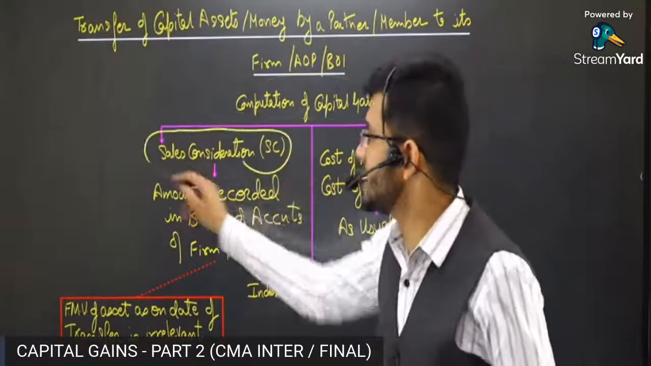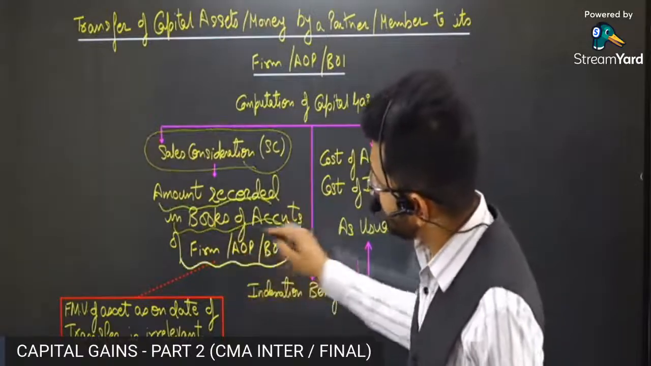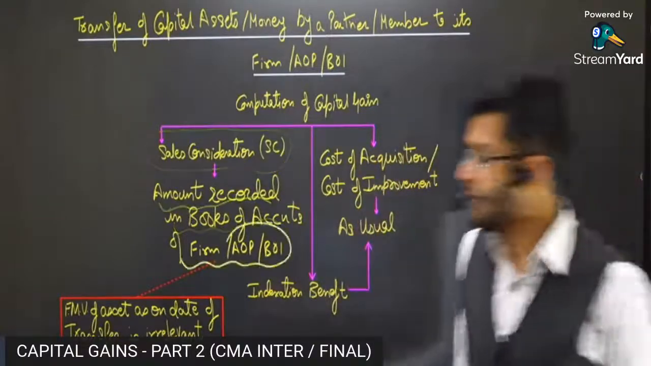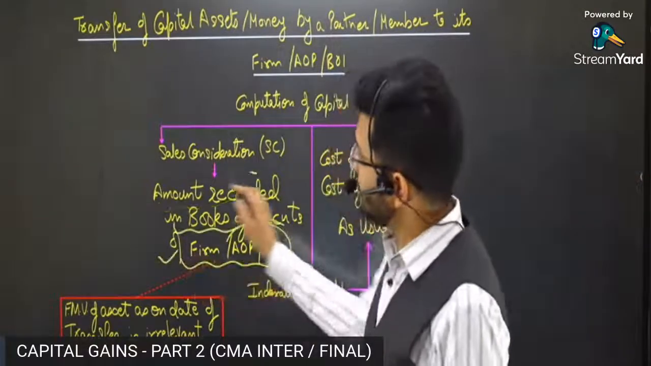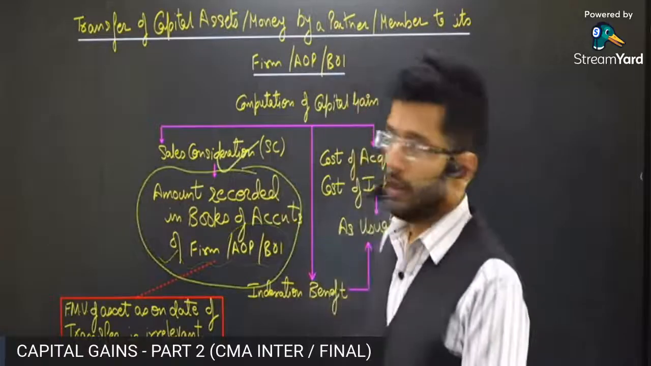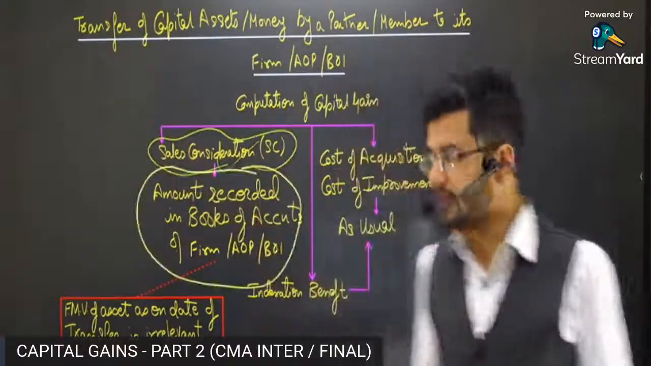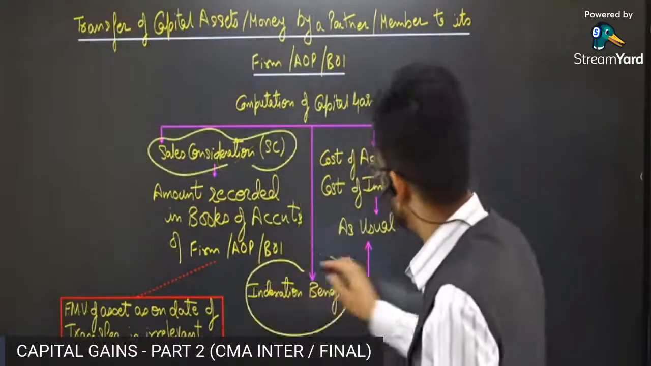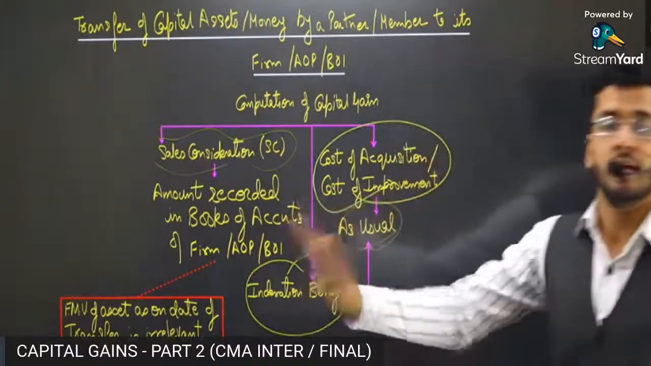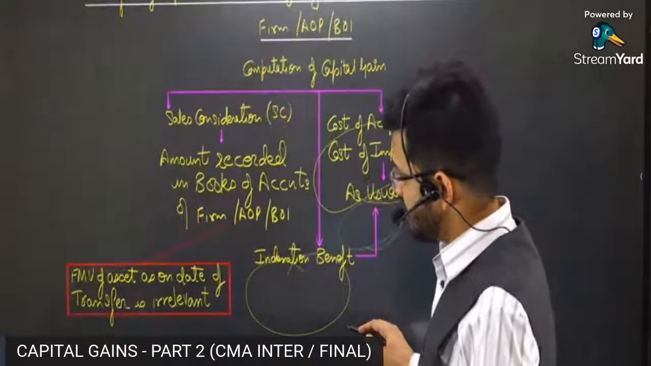So sales consideration as per law is the amount recorded in the books of accounts of the partnership firm or AOP BOI. Whatever amount is recorded in the books of accounts of AOP BOI or partnership firm will be deemed to be the sales consideration for the partner. We'll assume that the partner has transferred his asset on this particular sales consideration. Then, guys, indexation benefit as well as cost of acquisition or improvement will be as usual. There is no difference. We had studied in our last lecture. Whatever principles are there, they remain as usual.